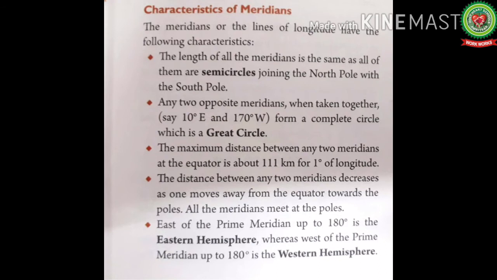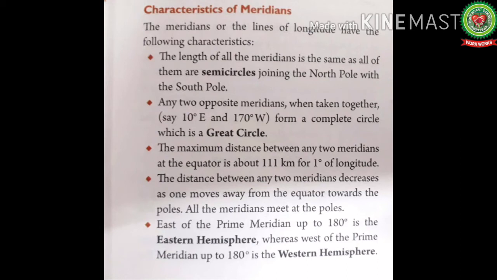The meridians, or the lines of longitude, have the following characteristics. Number 1. The length of all the meridians is the same, as all of them are semicircles joining the North Pole with the South Pole. Number 2. Any two opposite meridians when taken together, say 10 degree east and 170 degree west, form a complete circle, which is a great circle. Any two such longitudes together will make an angle of 180 degree.